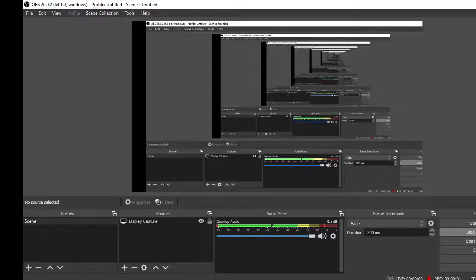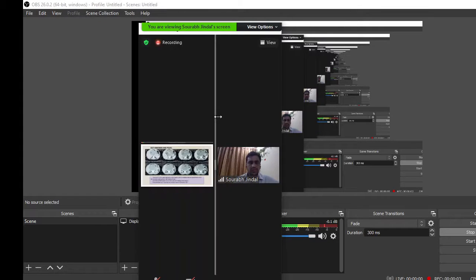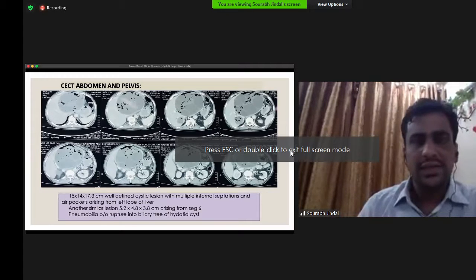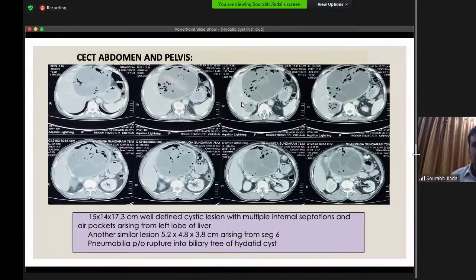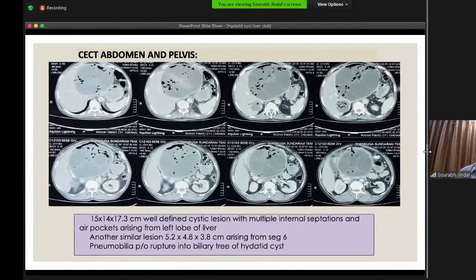This is a CT scan of the patient. This shows a 15 into 14 into 17 centimeter mass and cystic lesion with multiple internal septations, which was mostly involving the left lobe of the liver. And there is another small cyst in segment 6, which was 5 into 4 centimeter. Because of the pneumobilia, we were suspecting that there is a cystobiliary communication.